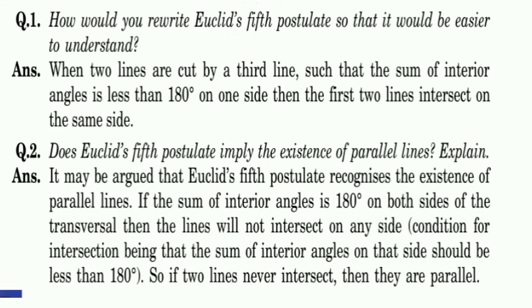So if two lines never intersect, they are parallel. So in the fifth postulate what we need is that they must intersect each other. In parallel lines we will not get the intersection. That's why they are parallel and we can't imply it for the fifth postulate.